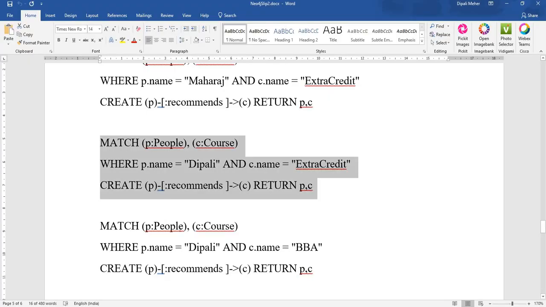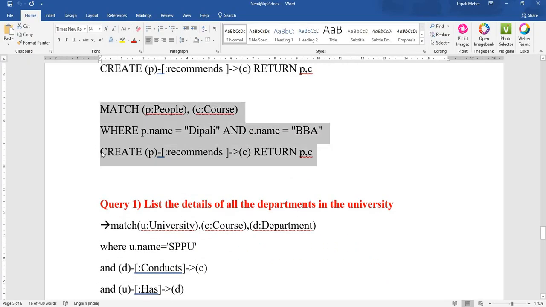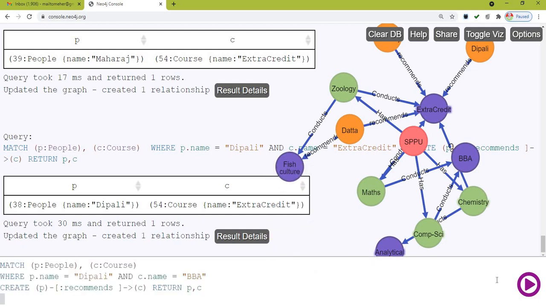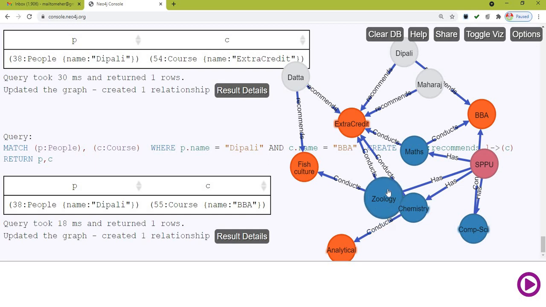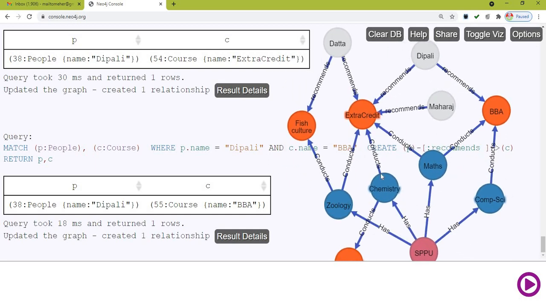Again, the next one, Deepali can recommend BBA. So now you have your Neo4j graph model with you. Let us go for firing the queries now.